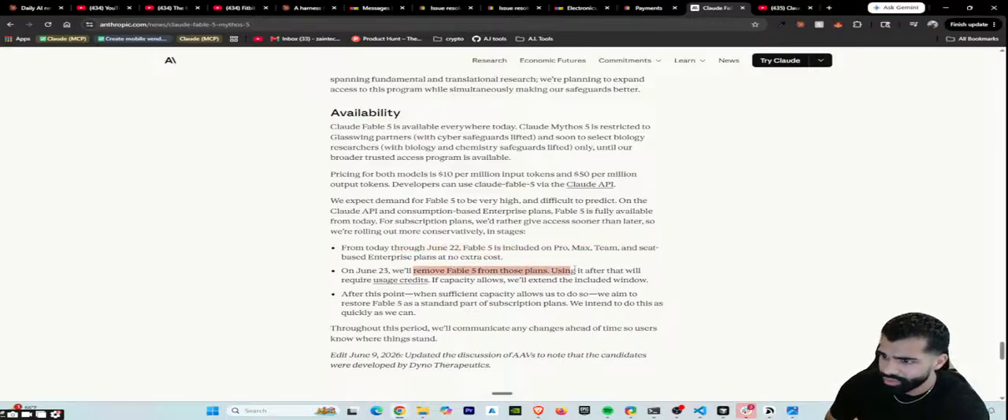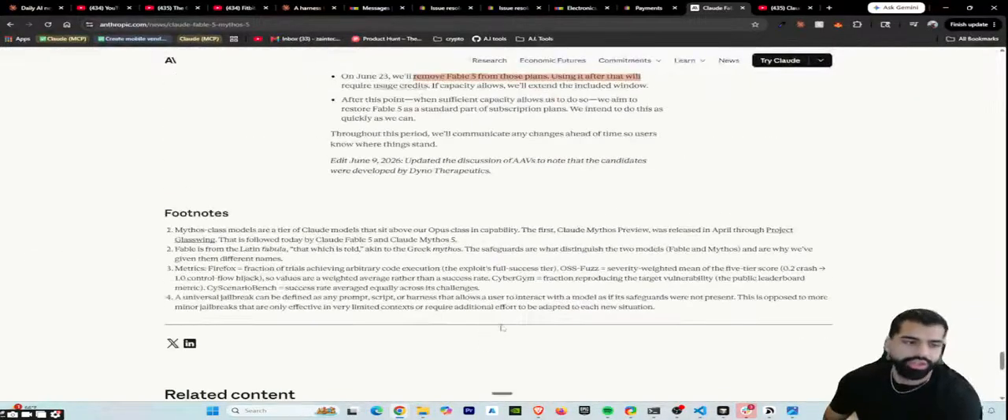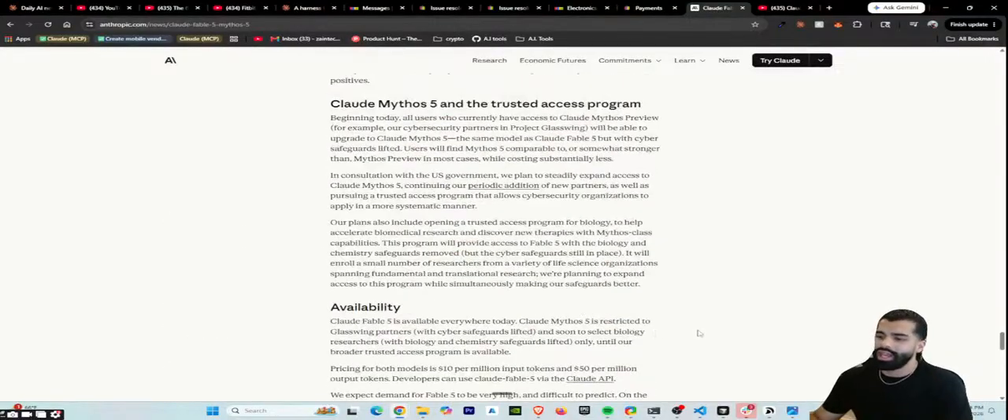We'll remove Fable 5 from those plans. Using it after will require a usage card if capacity allows, and we'll extend the include window after this point when sufficient capacity allows us to do so. We aim to restore Fable by the start of the subscription. So pretty much I better use as much as I possibly can.